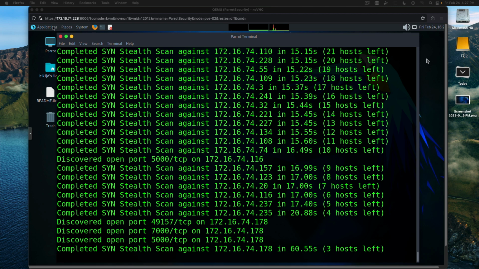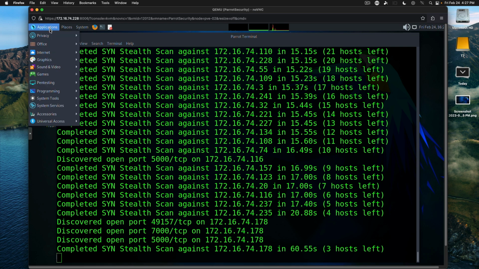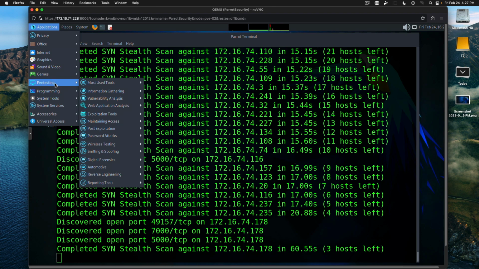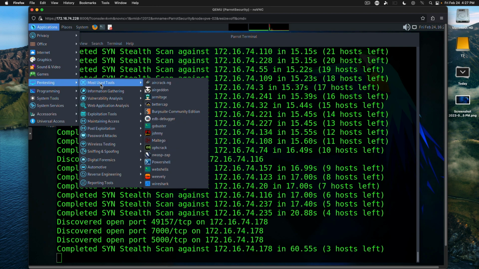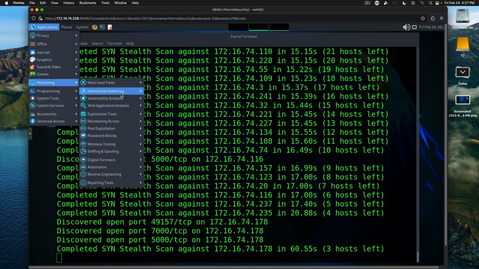And while we're waiting, I just want to point out that there are many other utilities available under the pen testing menu item. You've got some commonly used things here, and it even includes PowerShell, the cross-platform PowerShell.